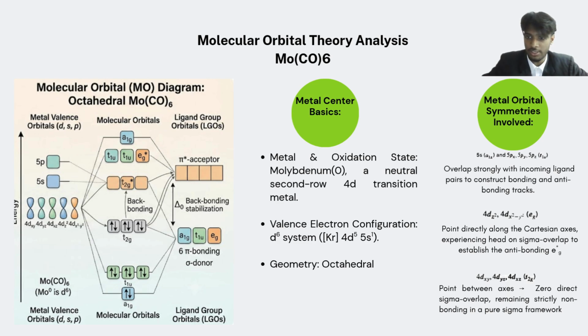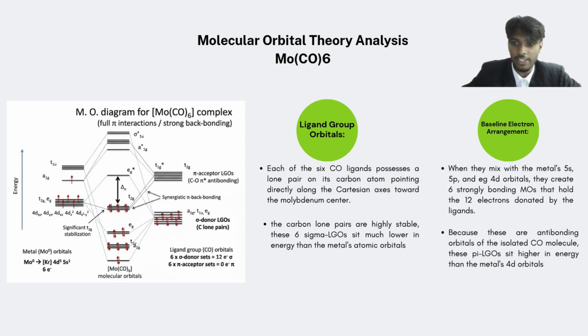Next are the metal orbital symmetries involved. It uses its 5s orbital for A1g and 5p orbitals for the T1u to build the baseline of sigma tracks. On the molecular orbital diagram on the left, the 4d orbitals, which are Eg, point directly along the axes to form the high-energy antibonding Eg level. Just like before with the titanium, the 4dxy, 4dyz, and 4dxz orbitals point between the axes and experience zero direct sigma overlap. This leaves a non-bonding T2g in the center of the diagram, where 6 valence electrons are waiting to be arranged in the orbitals. So next, we will look at the ligand group orbitals.